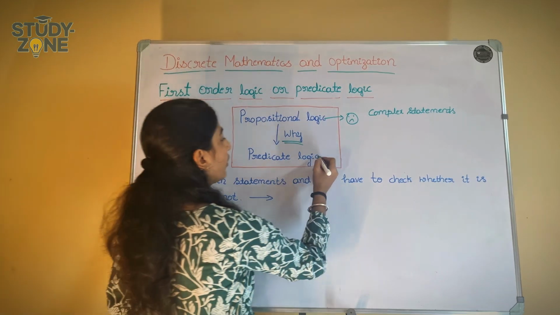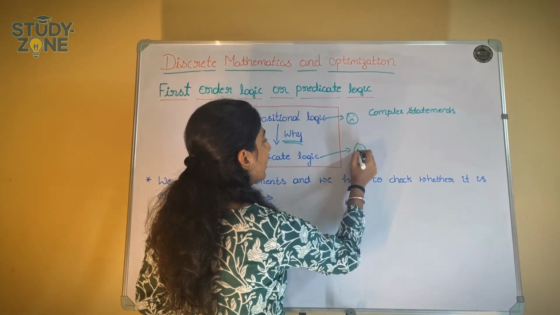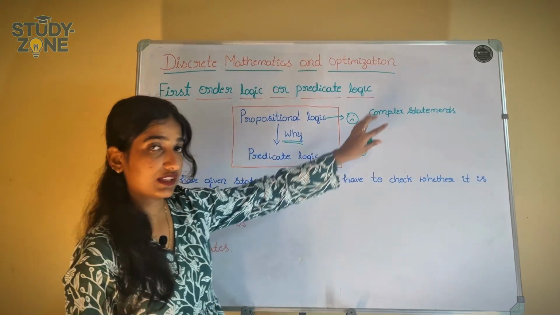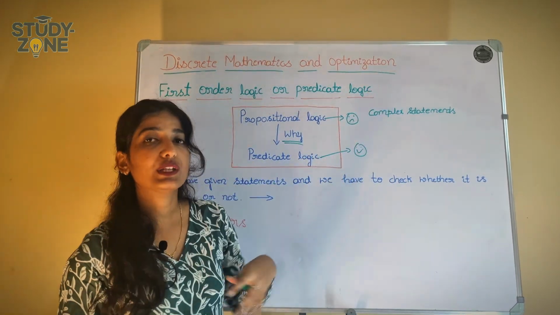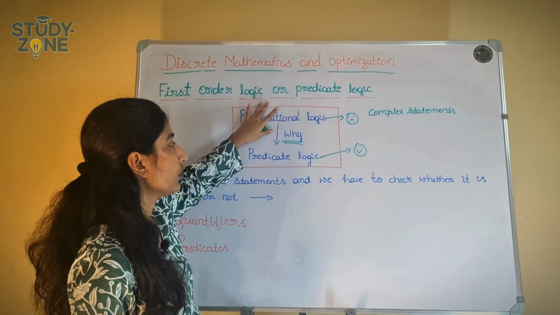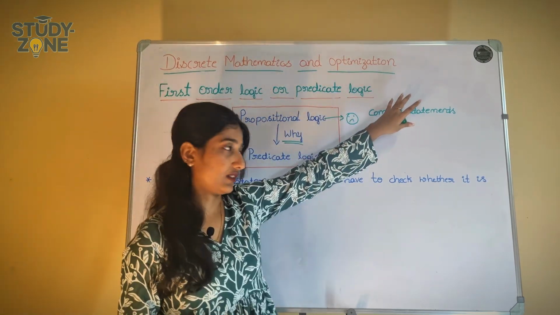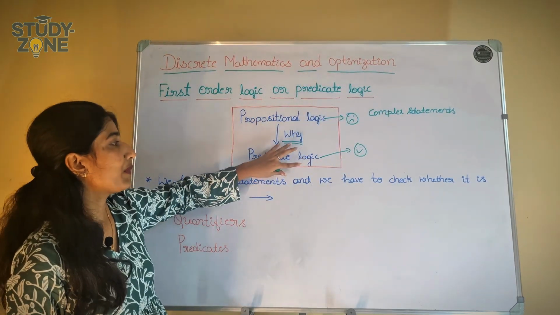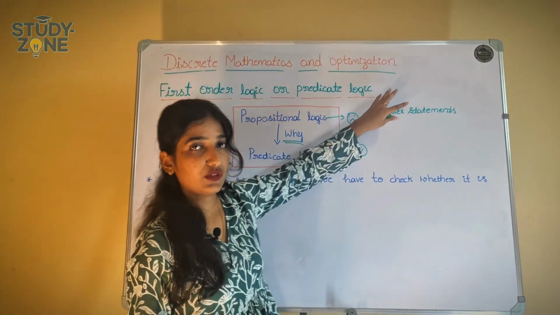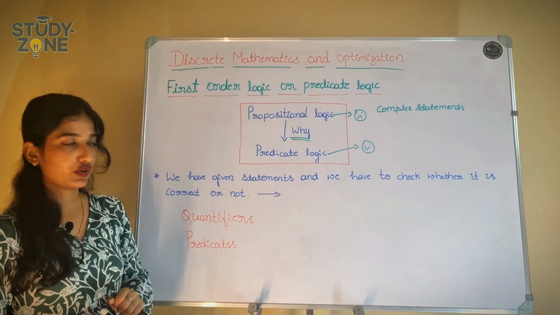So who is the hero? Hero is the predicate logic. This will fight against these complex statements. If you have any complex statements, then propositional logic cannot do any calculation or cannot find a solution for these complex statements. So we need predicate logic to find solutions against complex statements. So that's why we need predicate logic.